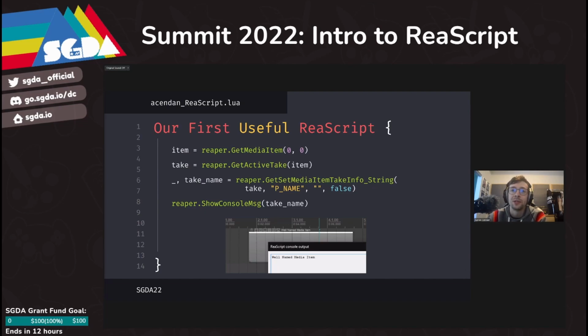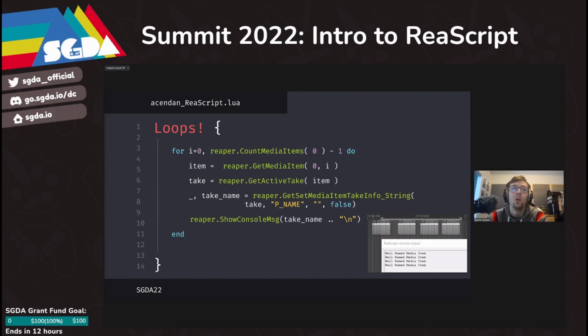Finally, you can use the ShowConsoleMsg command we showed in the last slide to print the take name. And as you can see in the image, we have now run our script and gotten the name of the item inside of our project returned out to the console. Hopefully that all made sense.